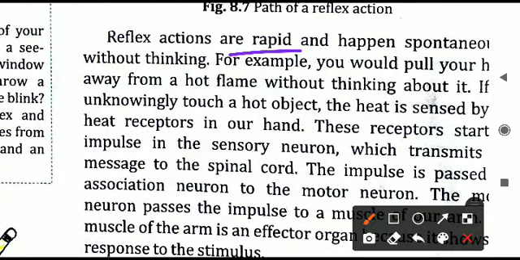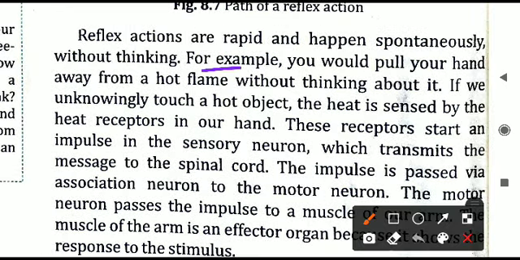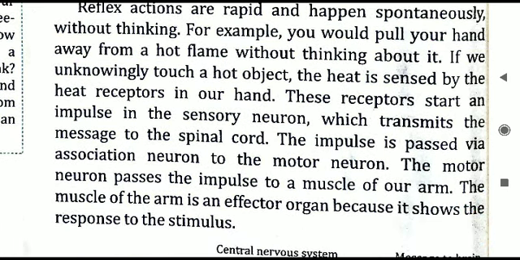These reflex actions are very rapid and happen spontaneously without thinking. The spinal cord will not think. For example, you will pull your hand away from the hot flame without thinking about it. It is never like this that you have kept your hand on the flame and you are thinking, should I put my hand back or not. It never happens. Automatically our hand will come back if you have touched something very hot. This is a reflex action of our body. Without thinking, our body is deciding. If it has to think, it will take time. So it is a very urgent, emergency situation, and the body has to respond very quickly. That is why the brain is not involved in this case.